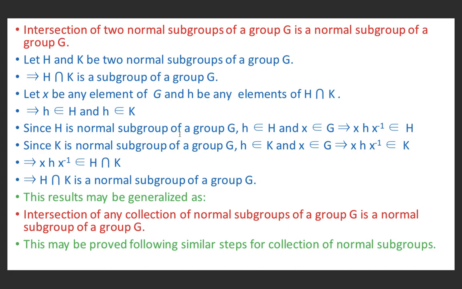Since H is a normal subgroup of G, therefore H belonging to H and X belonging to G implies X H X inverse belongs to H. K is a normal subgroup of G and H belongs to K and X belongs to G implies X H X inverse belongs to K. So X H X inverse belongs to both H and K. Therefore X H X inverse belongs to H intersection K. This implies H intersection K is a normal subgroup of G. This result may be generalized as: the intersection of any collection of normal subgroups of a group G is a normal subgroup of G. This may be proved following similar steps for a collection of normal subgroups of a group G.